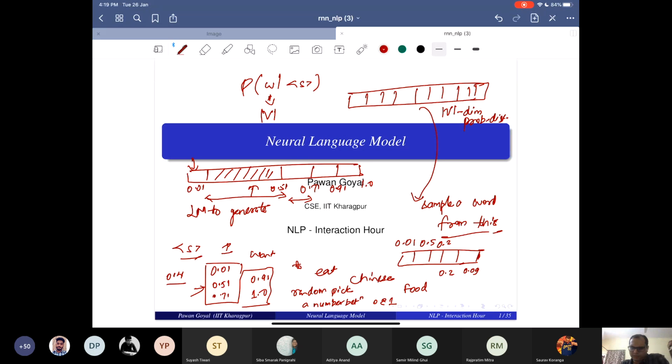Okay, other questions? Sir, hello. Yes. But in that case, it won't give zero probability, for which we are using smoothing. There is a probability that it can choose the word. I didn't understand that.